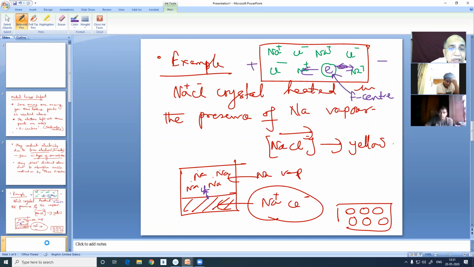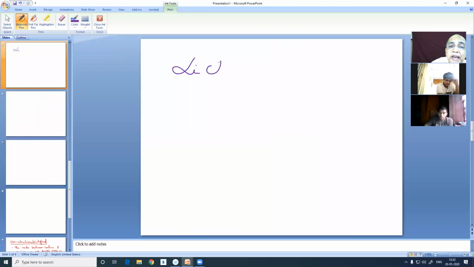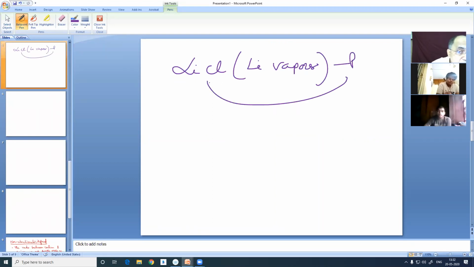So we can have lithium chloride in lithium vapors. That will be purple. The color of this was previously colorless, now it will be purple. Or say red. I will show you the slide. And if it is KCl, heated in the presence of potassium vapor, it will be violet.